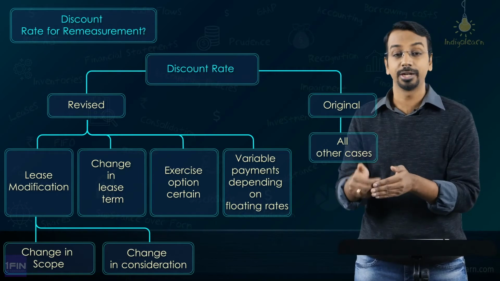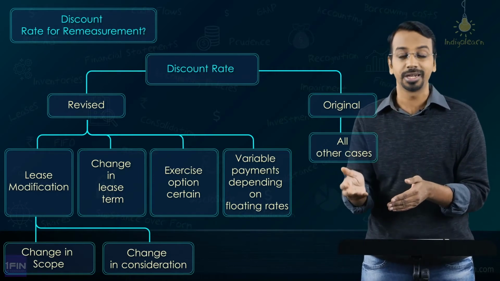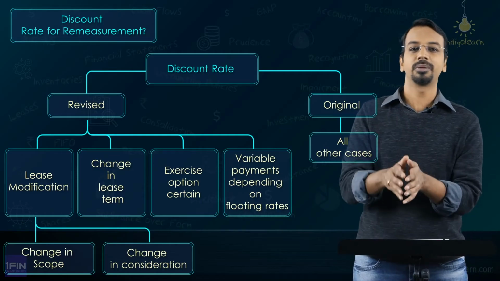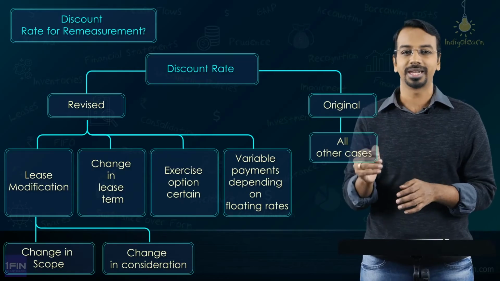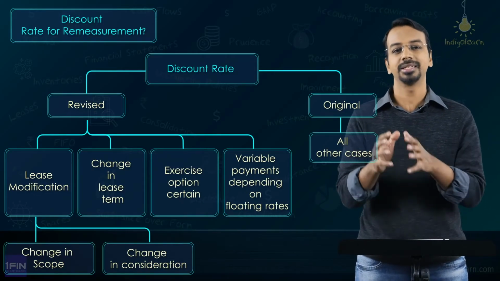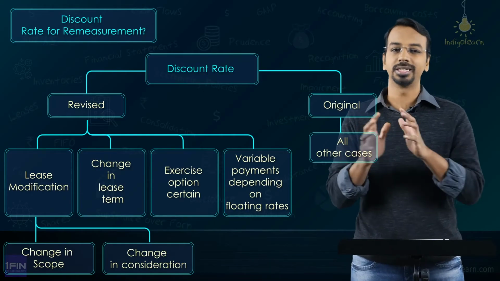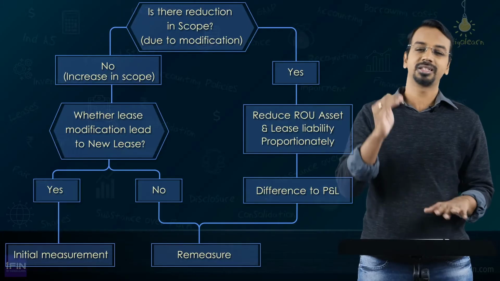Okay, so original discount rate would be used if it is a payment based on an index or a rate other than a floating rate, or variable payments now becoming in substance fixed lease payments. In these cases, you will use the original discount rate. Also, if there is a change in residual value guarantees, in that case also you will use the original discount rate.